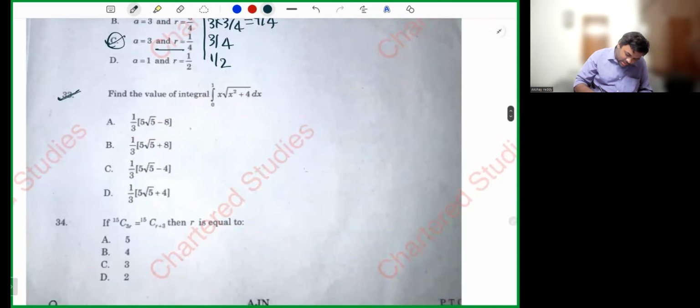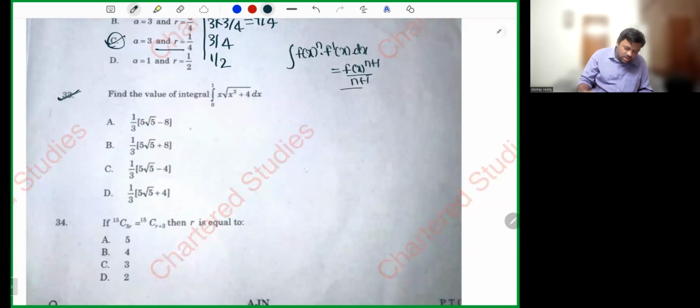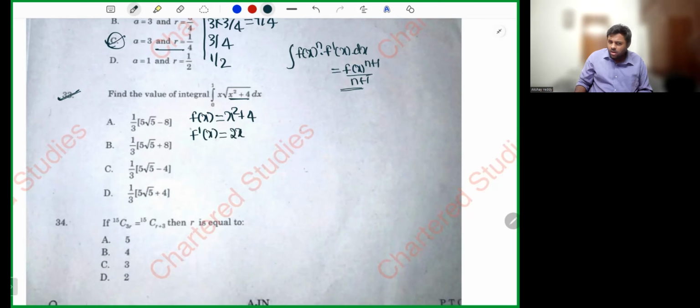If you remember, my dear friends, I hope you remember this formula. Integration of f of x power n into f dash of x dx will be equal to f of x power n plus 1 divided by n plus 1. Or else some people will say chain rule or substitution method. Now, f of x is x square plus 4. What is f dash of x? Differentiation of x square is 2x. Differentiation of 4 is 0. But 2x is not there, only x is there. So I'll multiply and divide by 2.